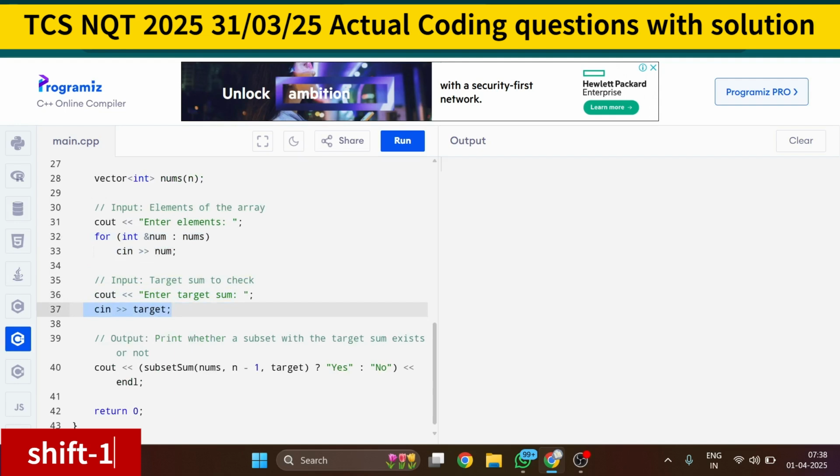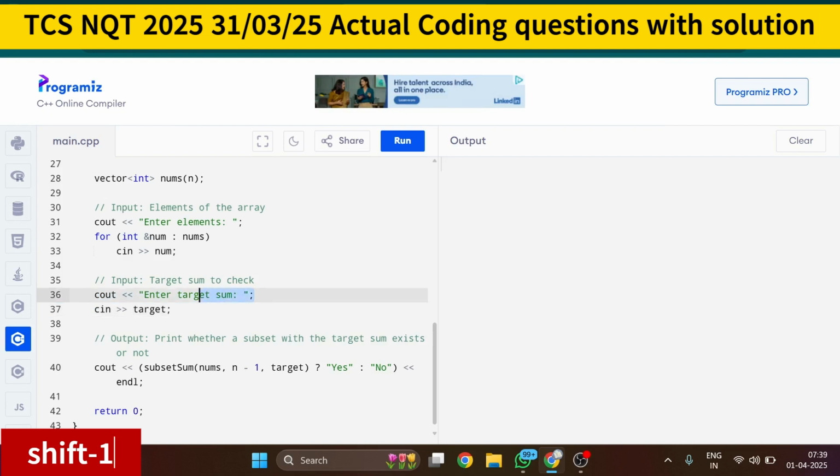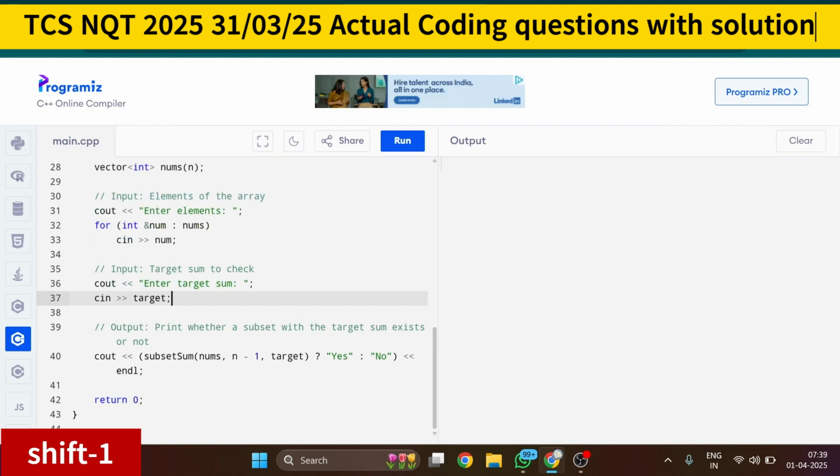Okay, remember, I have given this for your convenience: the cout "enter target sum". But there you have to just take the input. Don't print anything in the console, like asking for the target sum or other things. Just take the input directly, cin target. Now I am calling the function subset sum, passing nums, n minus 1 and target, which means I am doing a top down approach. If you are getting the subset sum then you have to print yes, otherwise no.